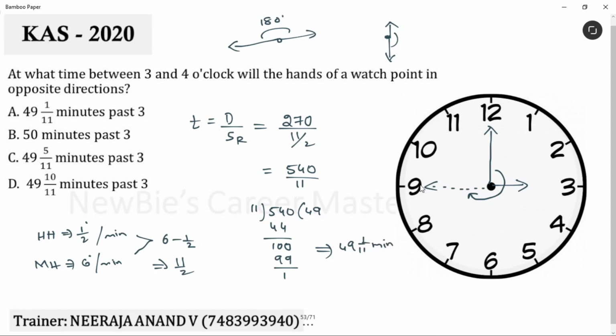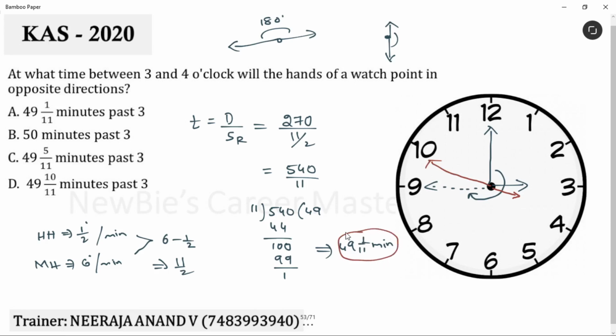See, you can ask me, the minute hand is facing the 45th minute. Why is it coming as 49 and 1 by 11 minutes? Think of this, everybody. Because if the minute hand comes here, what is the meaning of this? 45 minutes are done. If 45 minutes are done, where will the hour hand be? Somewhere here, right? Then think where that straight line should happen. Not here, right? Somewhere here. That's why we are getting this answer.